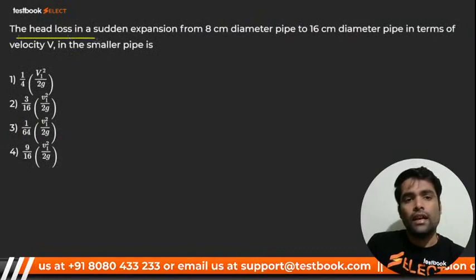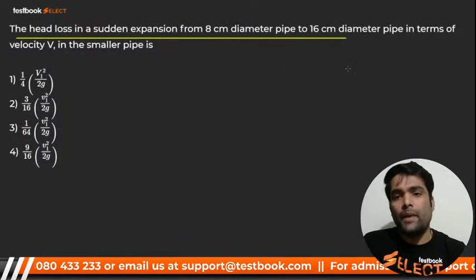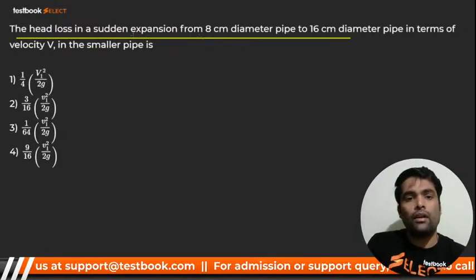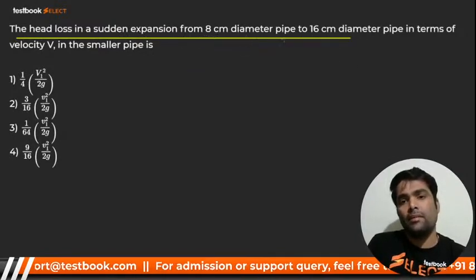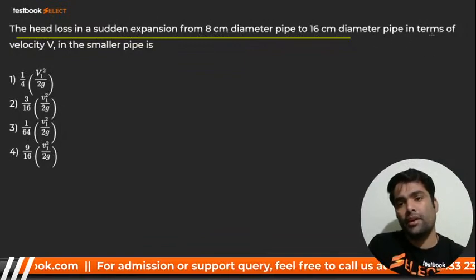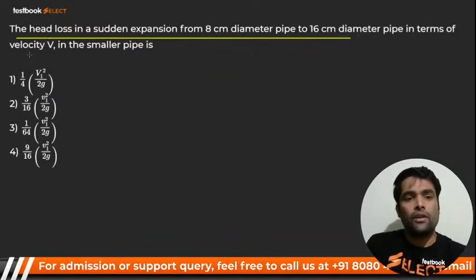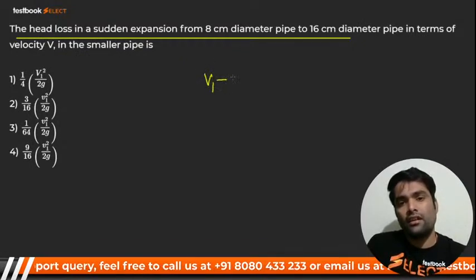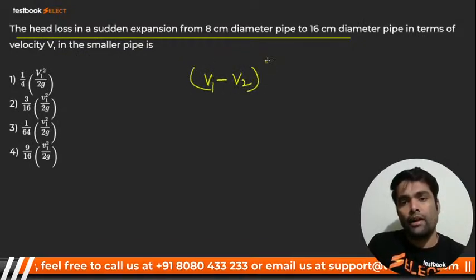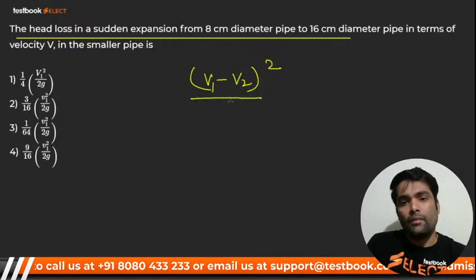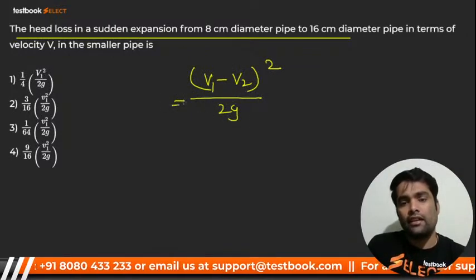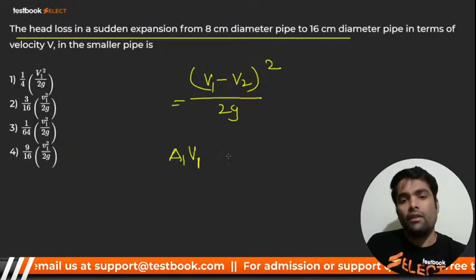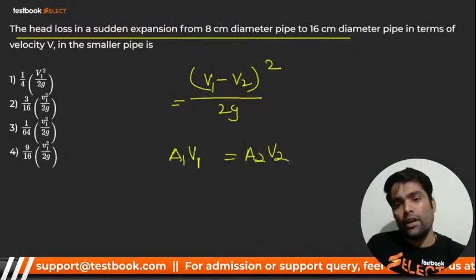The head loss in sudden expansion from 8 centimeter dia pipe to 16 centimeter dia pipe, in terms of velocity. First of all you have to find out, you know that the loss due to sudden expansion is nothing but (v1 minus v2) square by twice g. But here we have to convert v1, that will be helped by A1 V1 is equal to A2 V2, right?